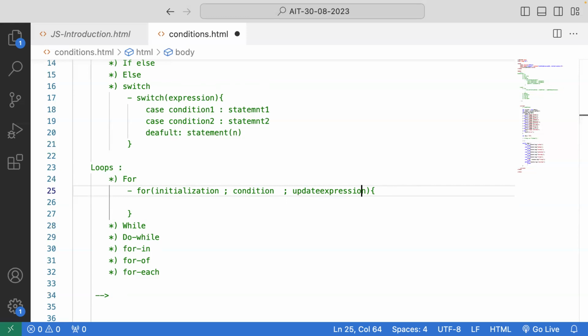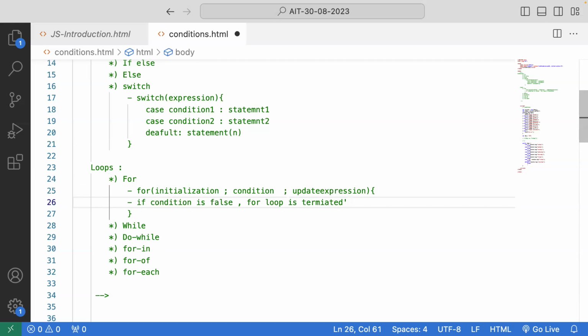So if you take an example, if the condition is false, the for loop is terminated. Okay.